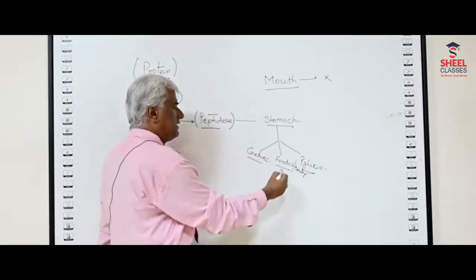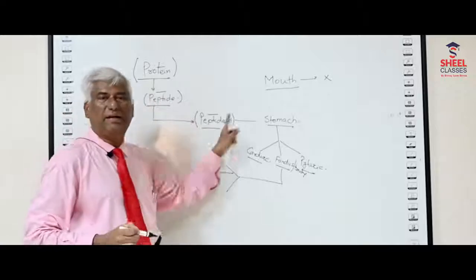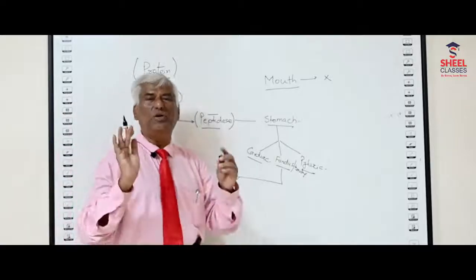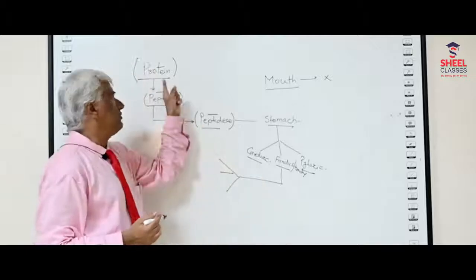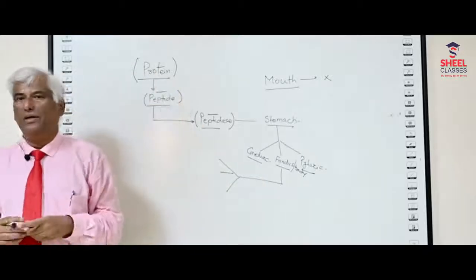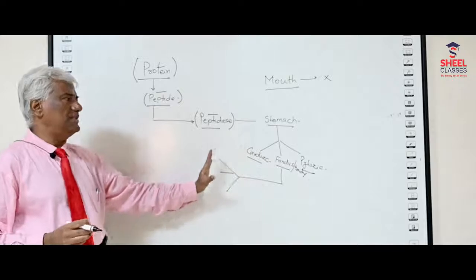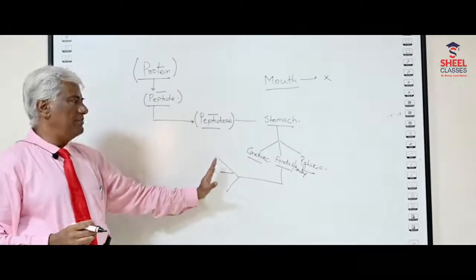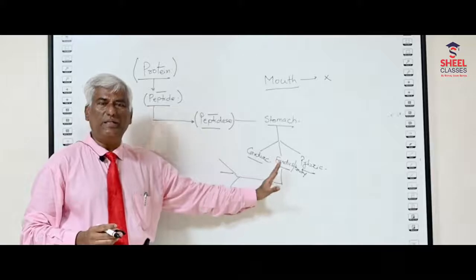In the fundic region, there are three specific types of cells; this is the flow chart method. If you study biology in a flow chart way, you can easily understand the topic. The specific part of the stomach where these enzymes are present is called the fundus region, or you can say the body region.